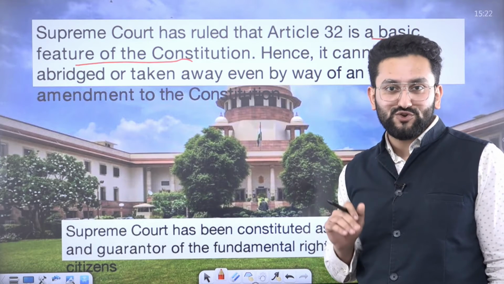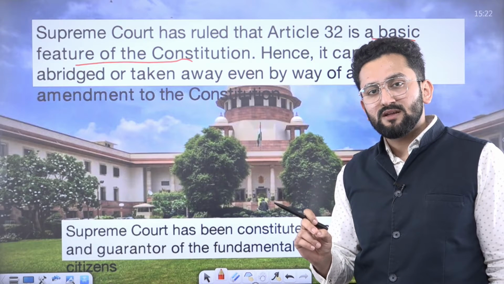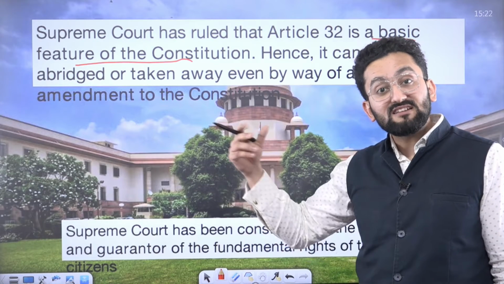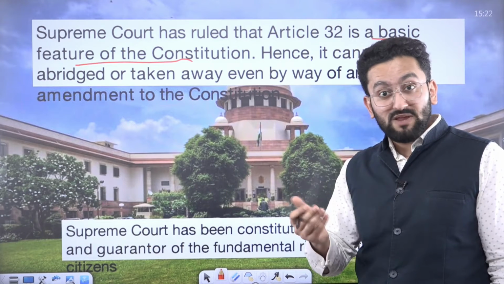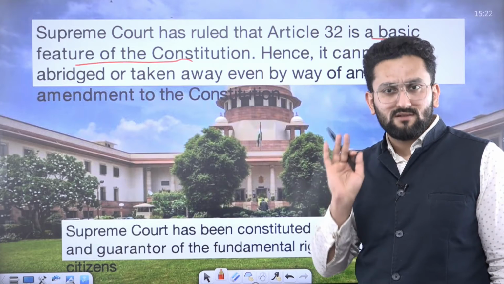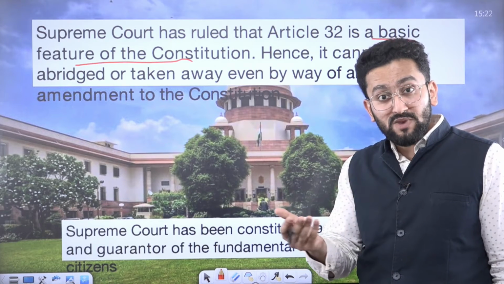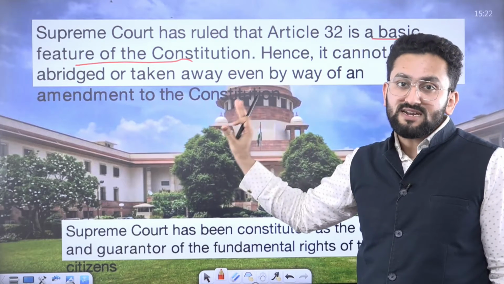Now, in that context, can Parliament make a law to remove any of the writs which are given? Writs means the power of the Supreme Court to issue a legal order. So, writ means legal order. Okay, and this power to issue legal orders by the Supreme Court regarding fundamental rights is mentioned in Article 32.